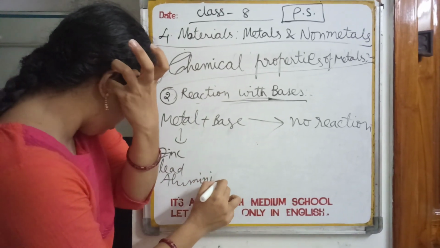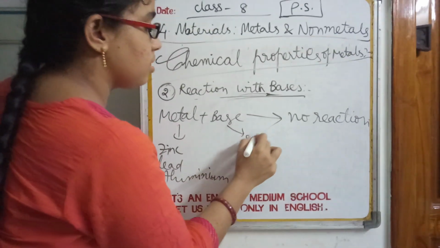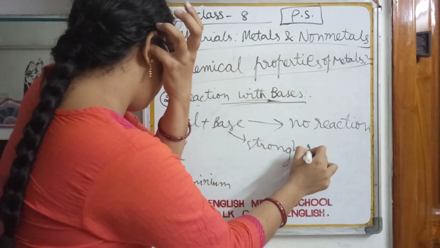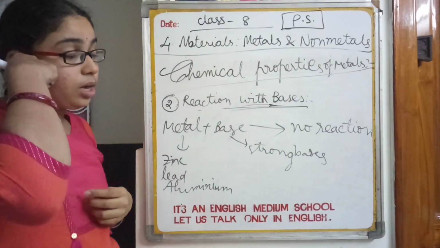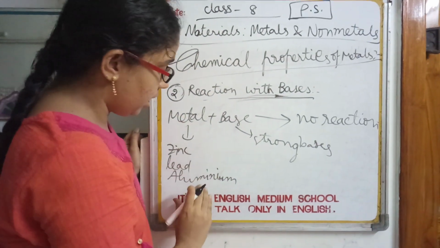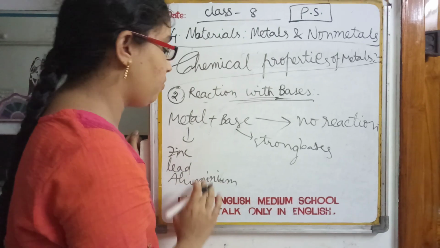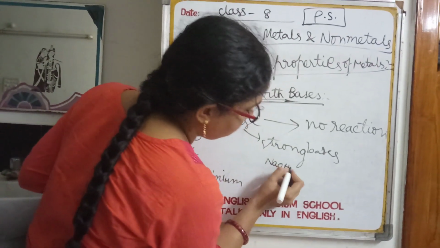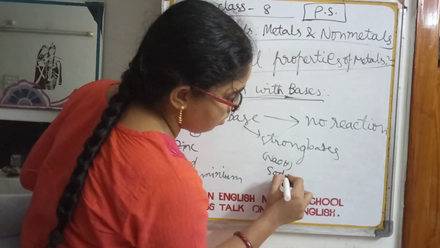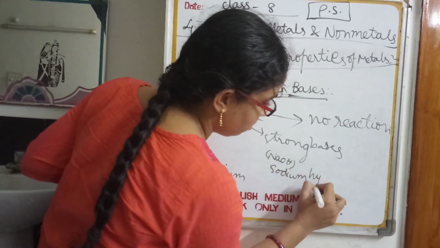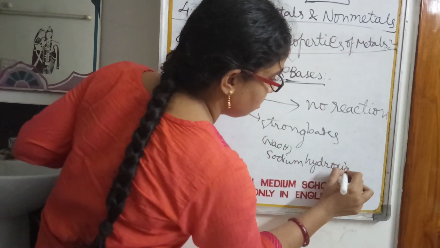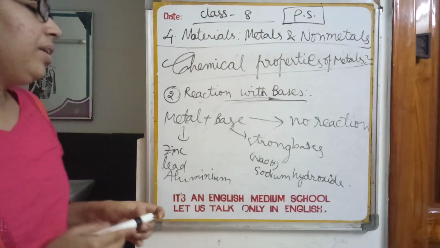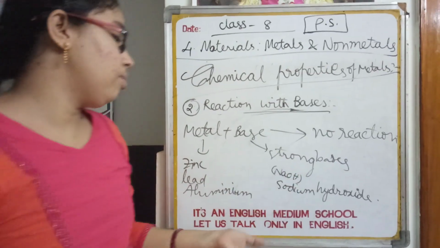These react with strong bases. Strong base means those having much concentration. Only very few metals react with strong bases, that too sodium hydroxide. This is the formula for sodium hydroxide. The reaction product is also very complex.